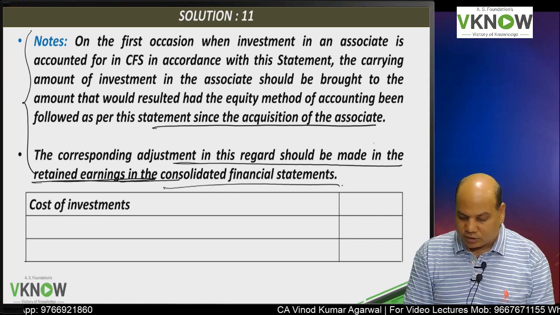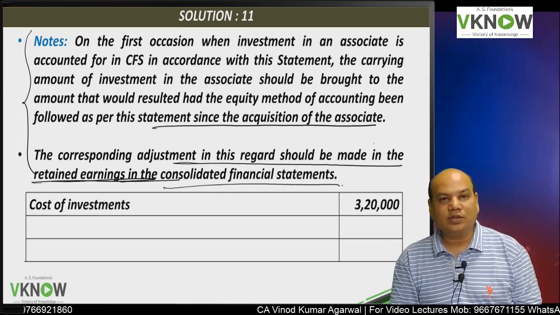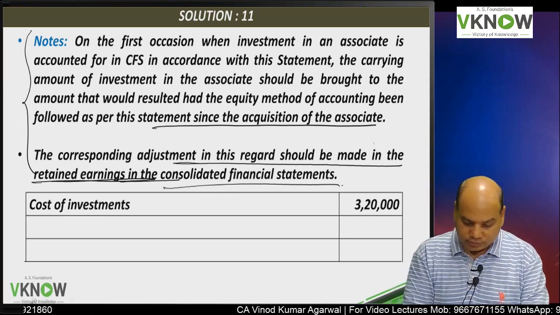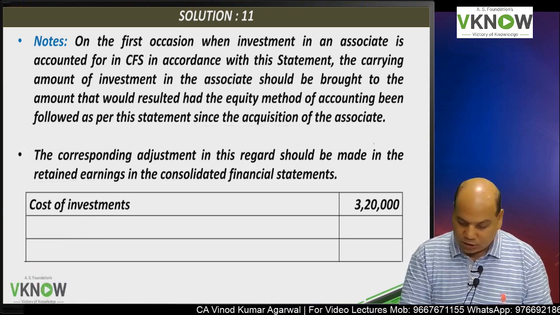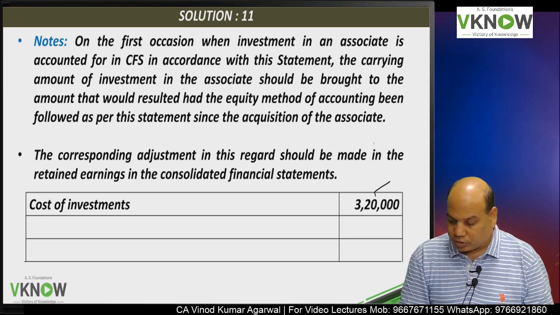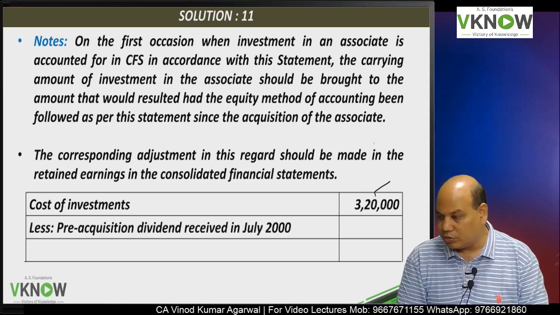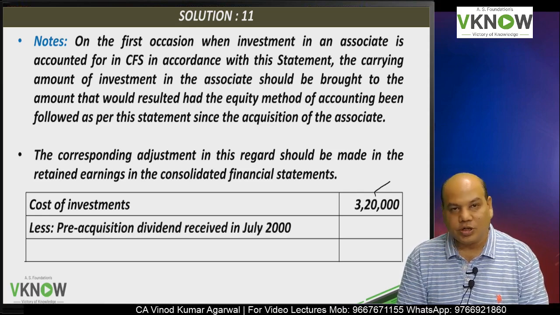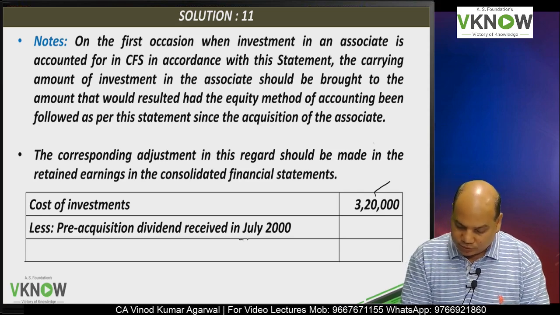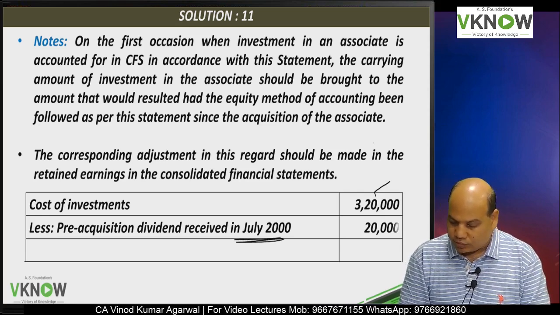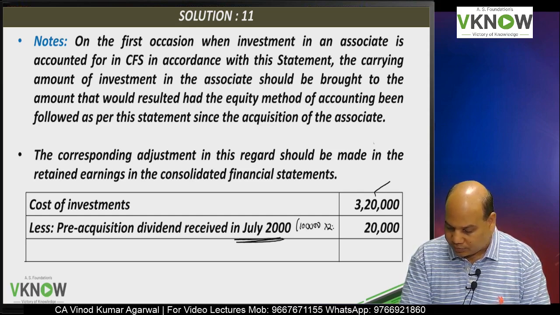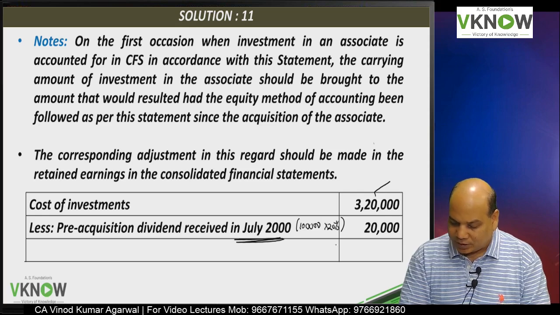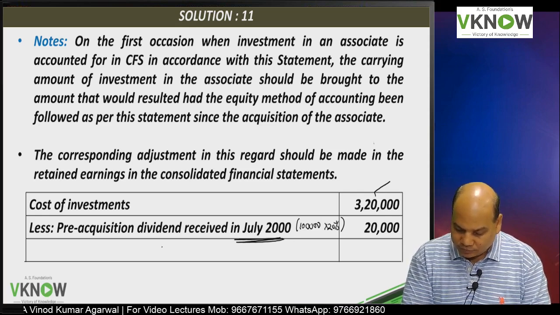So my first task is to revise the cost of investment. Cost of investment, first line of the question, 3,20,000. Out of that, we need to adjust pre-acquisition dividend received in July 2000. In July 2000, we have received 1 lakh into 20%, but that is as per AS 13.